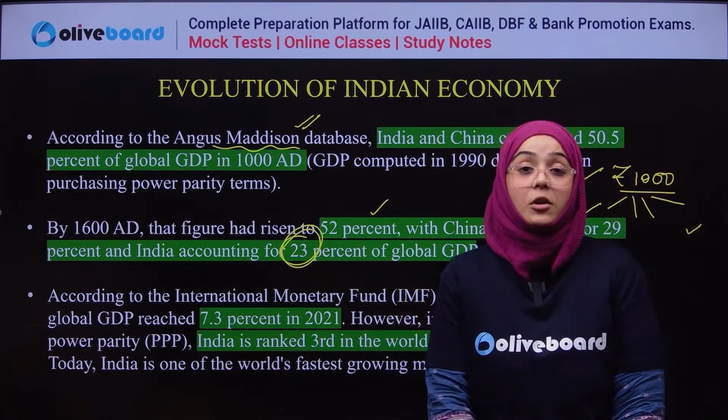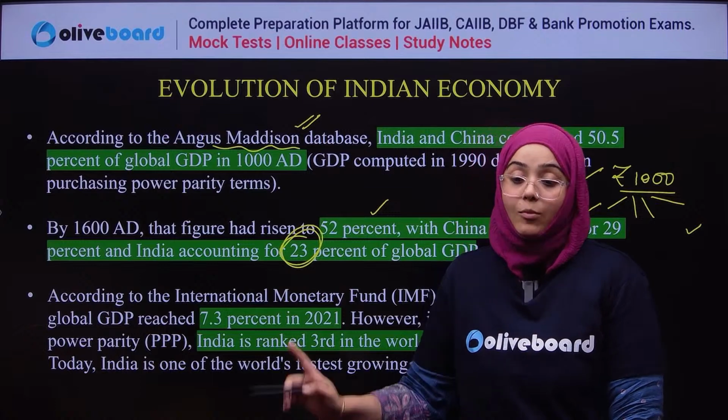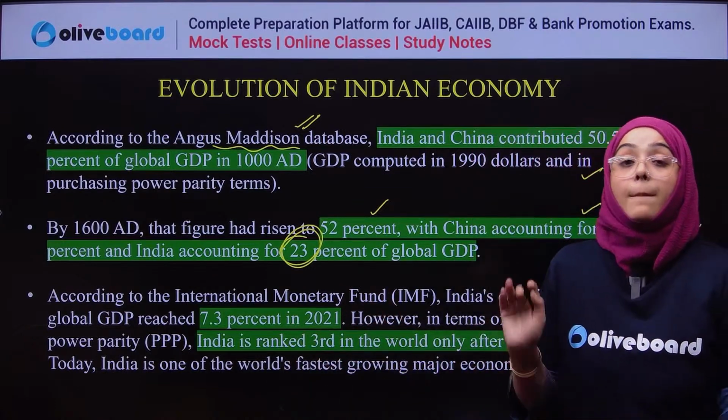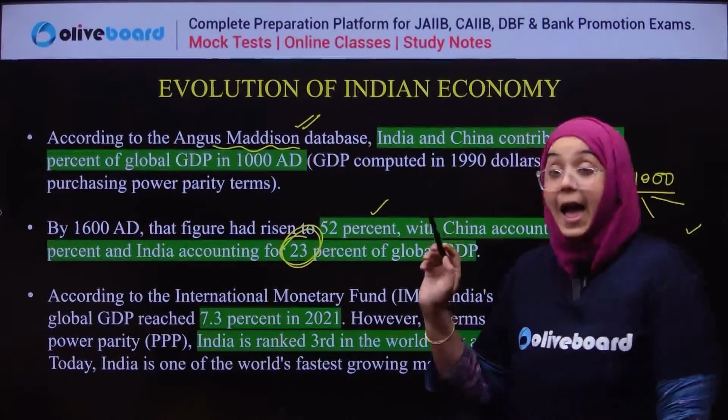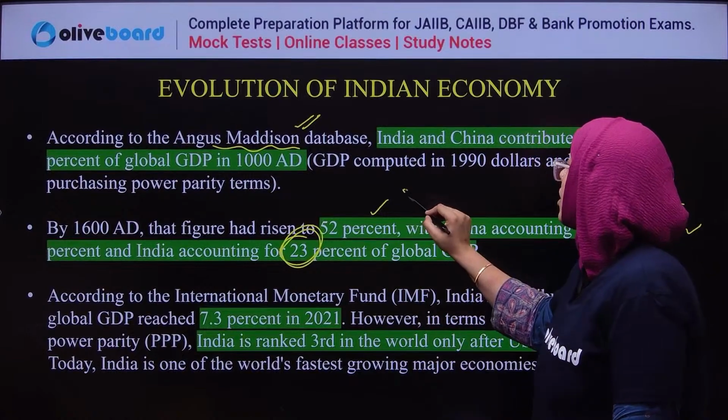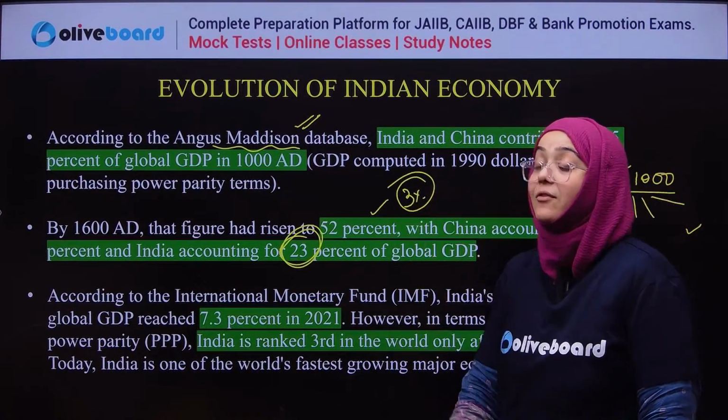This is very important for all of you, so always remember this. But this number had shrunk to only 3% by the time the British left India.